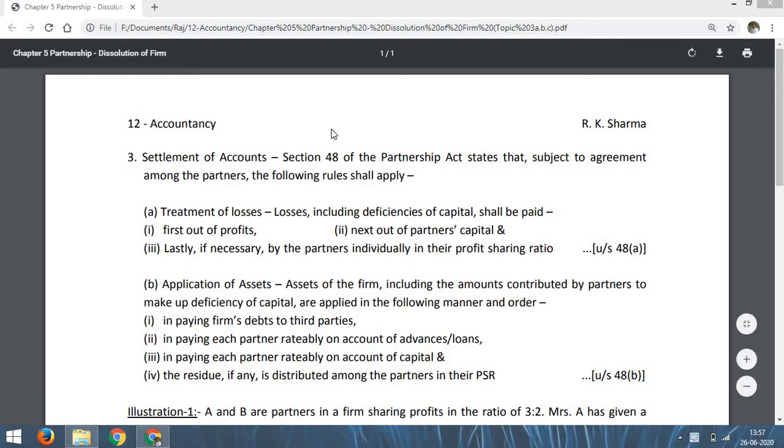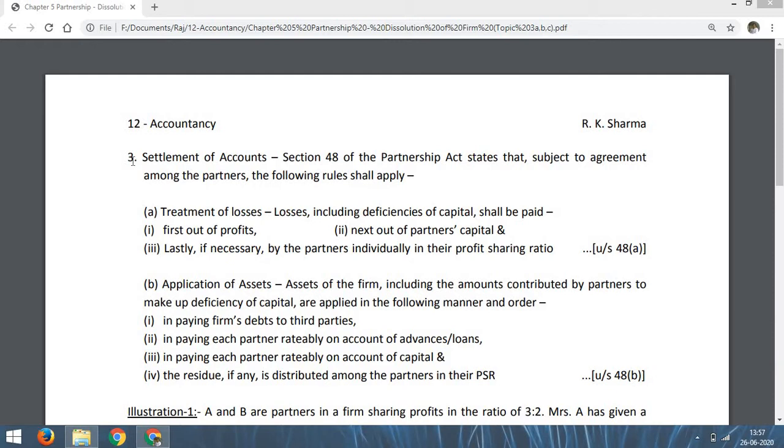Topic number 3 is regarding settlement of accounts. It means when a partnership firm is dissolved, then how the accounts are settled between the partners and between the firm and other parties. In this point, section 48 of Partnership Act is important. Section 48 of Partnership Act 1932 states that subject to agreement among the partners, the following rules shall apply.